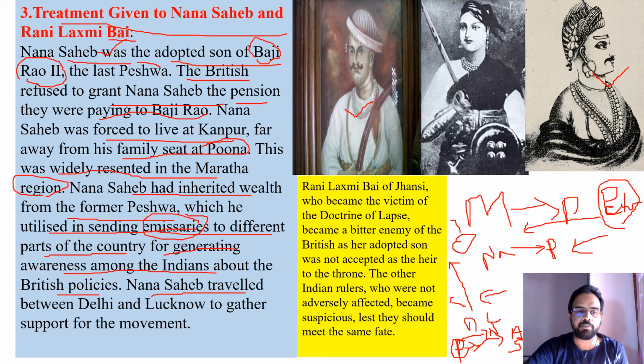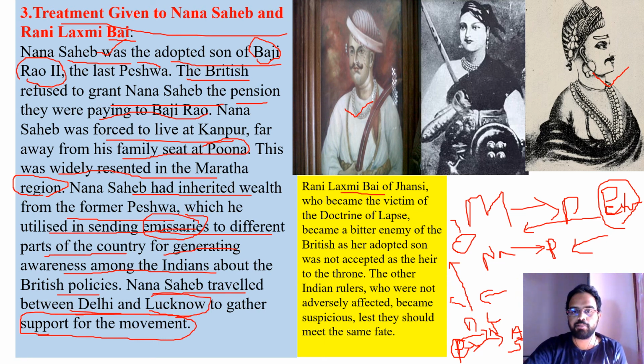Nana Sahib traveled between Delhi and Lucknow to gather support for the movement. He was very angry and was slowly preparing to strike back against the British, so he was trying to get support from all other rulers, sending representatives, and sometimes traveling from Delhi to Lucknow.